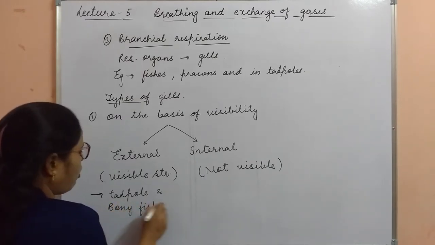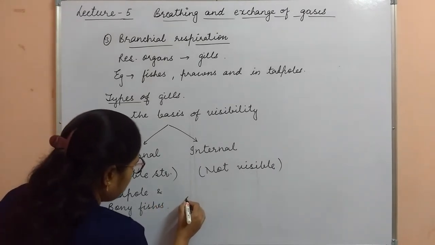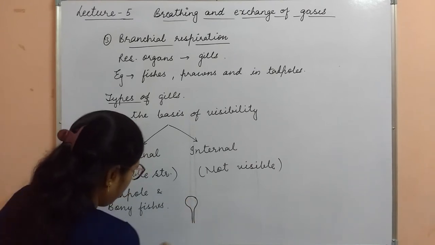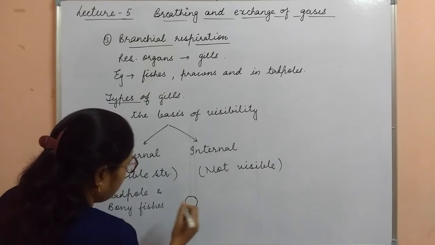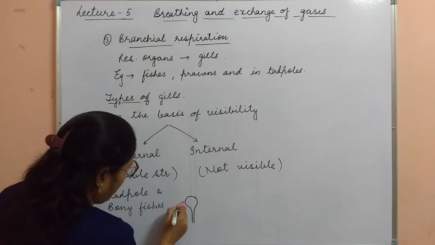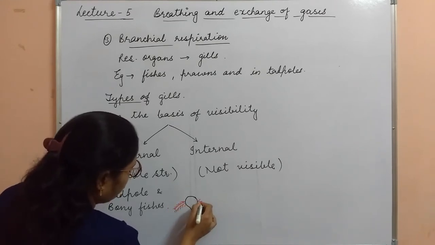The structure of external gills is, this is the tadpole, and here the external gills are present on the outer side of the body. Clear?